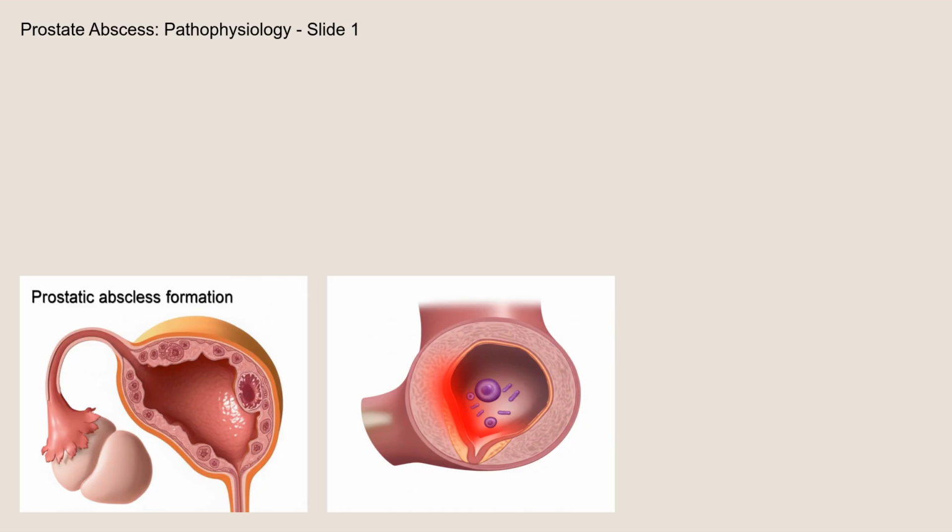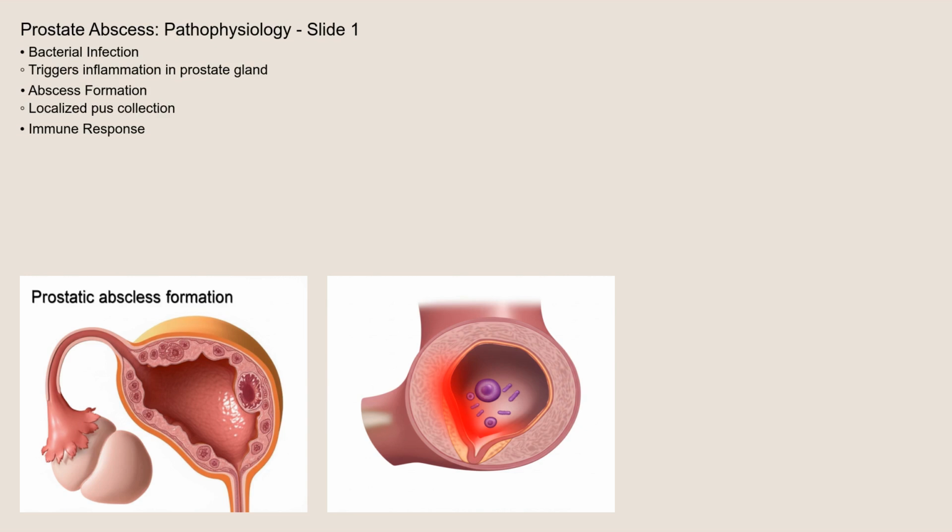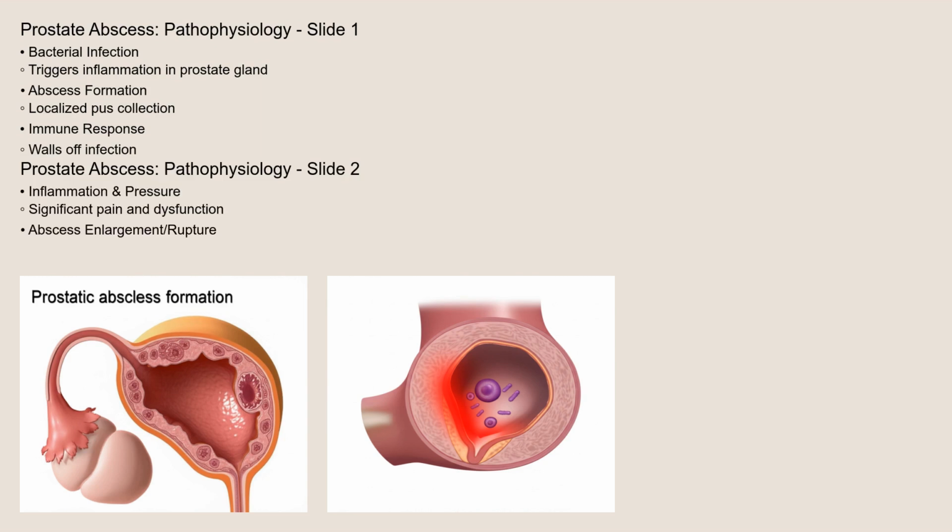Let's break down the pathophysiology. Bacterial infection triggers inflammation within the prostate gland. This inflammation leads to the formation of a localized collection of pus, the abscess. The body's immune system attempts to wall off the infection, but the resulting inflammation and pressure within the confined space of the prostate can cause significant pain and dysfunction. The abscess can enlarge, potentially rupturing into the urethra, rectum, or perineum, leading to further complications like sepsis or fistula formation if left untreated.